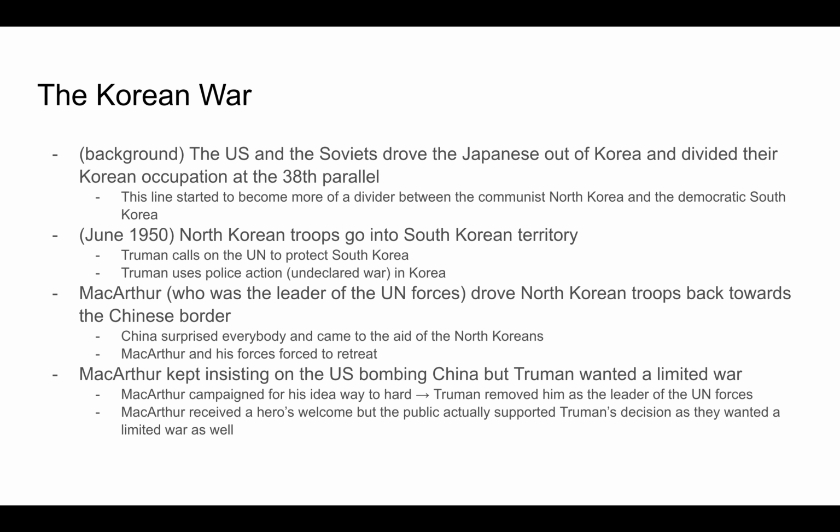MacArthur, who was the leader of the UN forces, drove North Korean troops back towards the Chinese border. However, China surprised everybody and came to the aid of the North Koreans. They forced MacArthur and his forces to retreat. MacArthur kept on insisting that the US should bomb China, but Truman wanted a limited war. MacArthur campaigned for his idea way too hard, so Truman had to remove him as the leader of the UN forces. MacArthur received a hero's welcome, but the public actually supported Truman's decision as they also wanted a limited war.